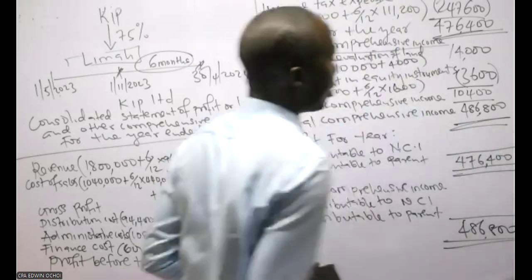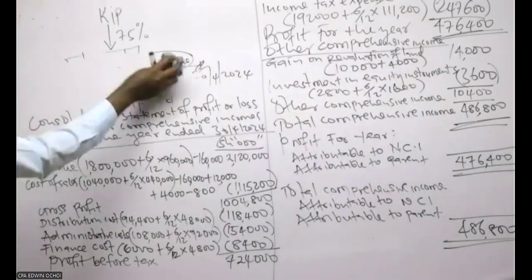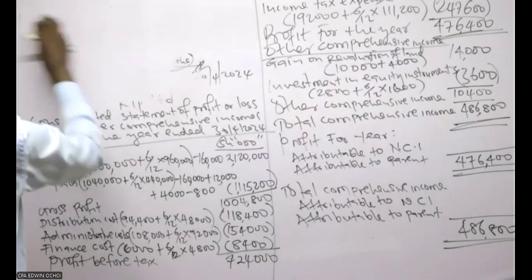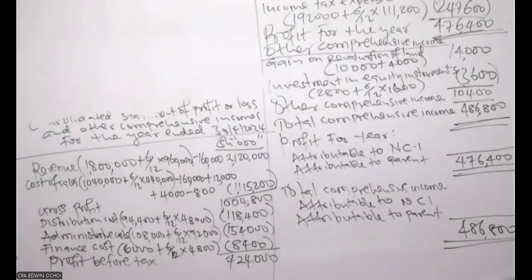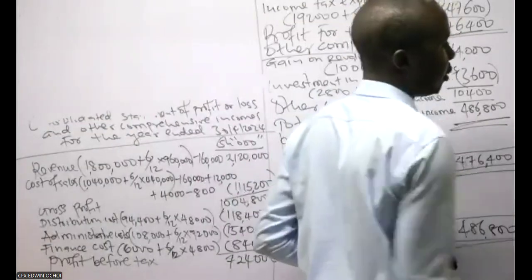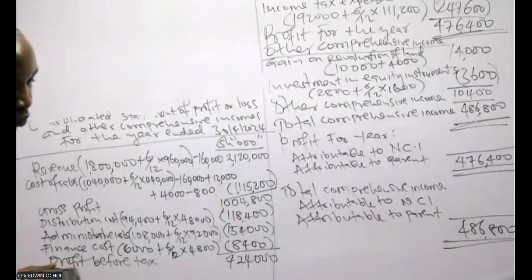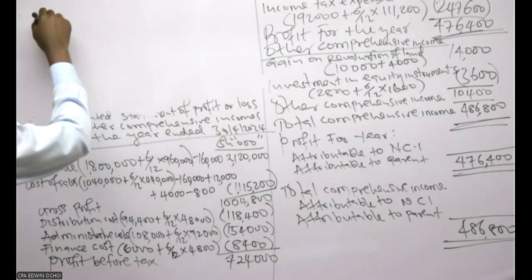So we can do a small working here to show how that one is computed. I'm talking about NCI.